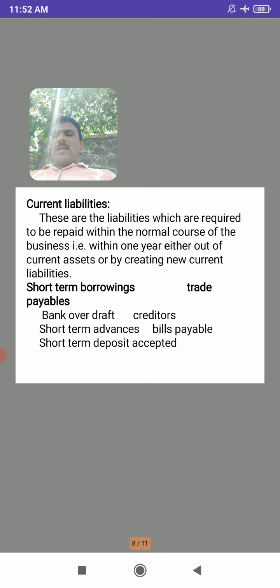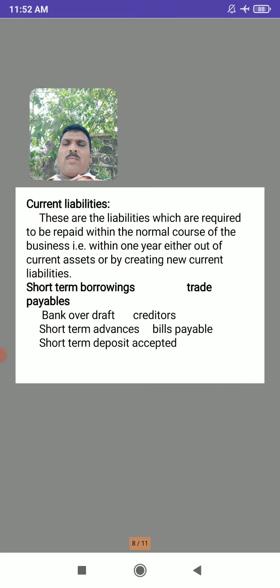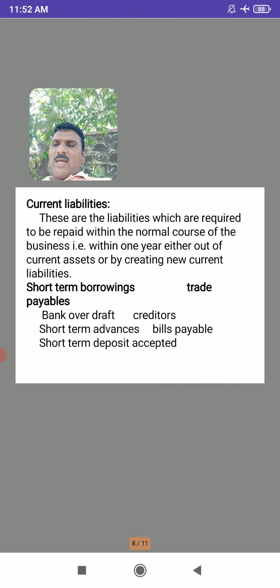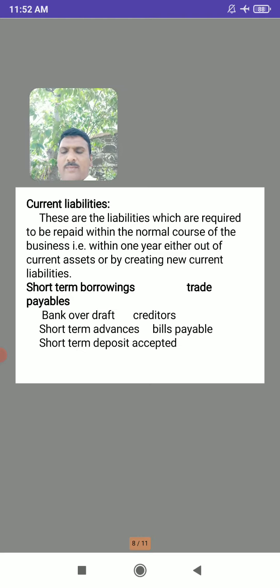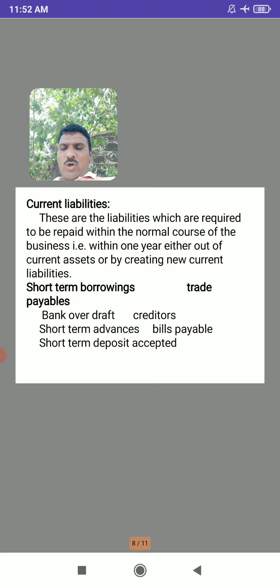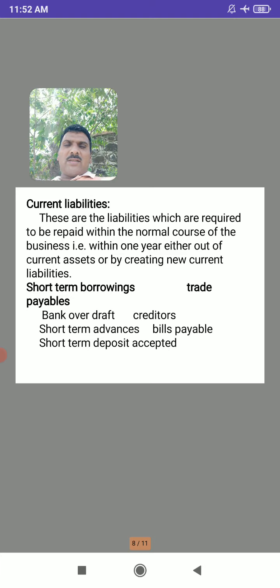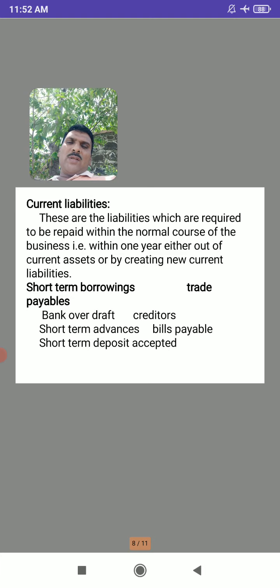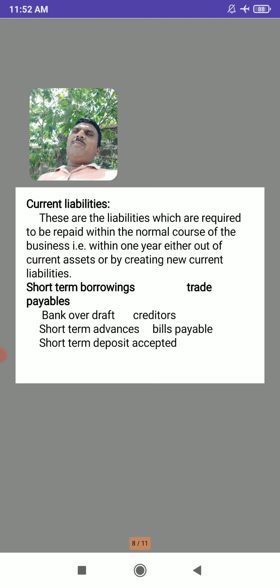So here the current liabilities include short-term borrowings and trade payables. So what are short-term borrowings? So bank overdraft. Bank overdraft is a short-term borrowing. Next, short-term advances and short-term deposits accepted. So these are the short-term borrowings. So bank overdraft, short-term advances and short-term deposits, because these are the liabilities which are repaid within a period of 1 year. So therefore these are the short-term borrowings.